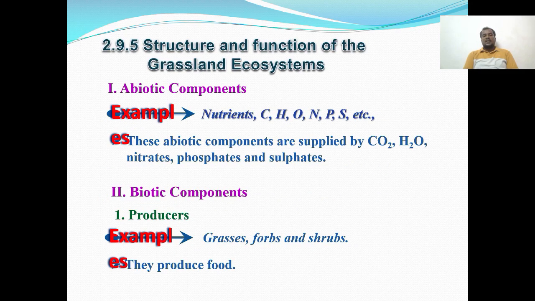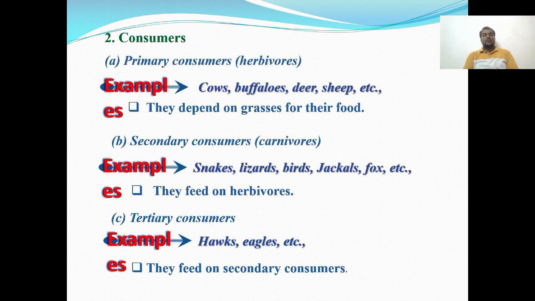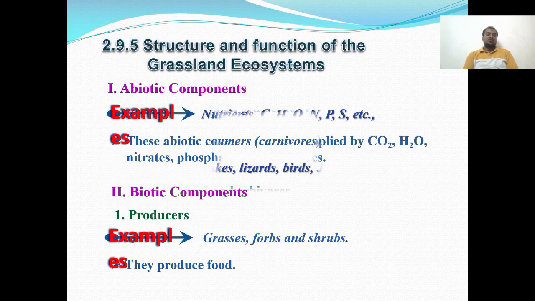And the structure and functions of the grassland ecosystem is divided into two types, abiotic and biotic components. So these abiotic components are supplied by carbon dioxide, hydrogen, water molecule, nitrates, phosphates, and sulfates. And biotic components, they produce the food materials. Then second one is consumer.